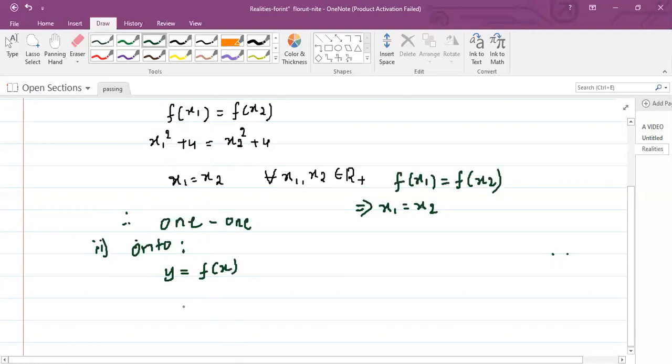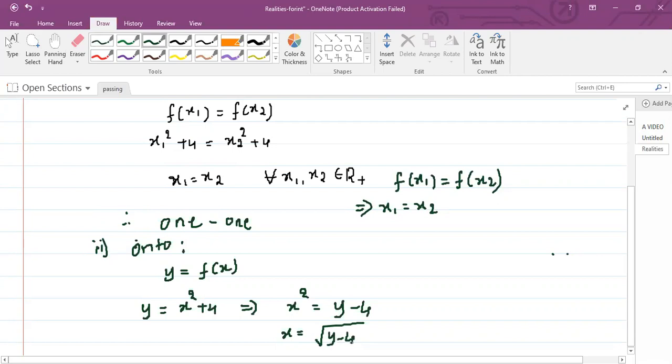So here y is equal to x square plus 4, implies x square is equal to y minus 4. Therefore, x is equal to square root of y minus 4.